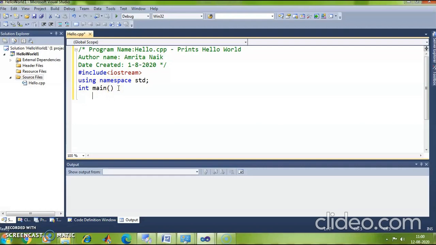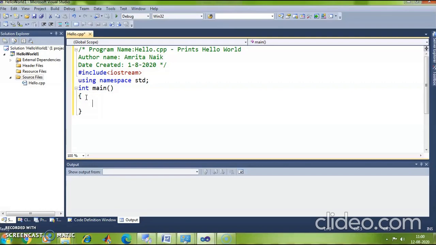So the next line is to open the scope of this function with the help of an opening flower bracket, and close this function using a closing flower bracket. So the opening flower bracket will open the scope of the function, and the closing flower bracket will close the scope of the function. So within the function I am going to write my implementation code.